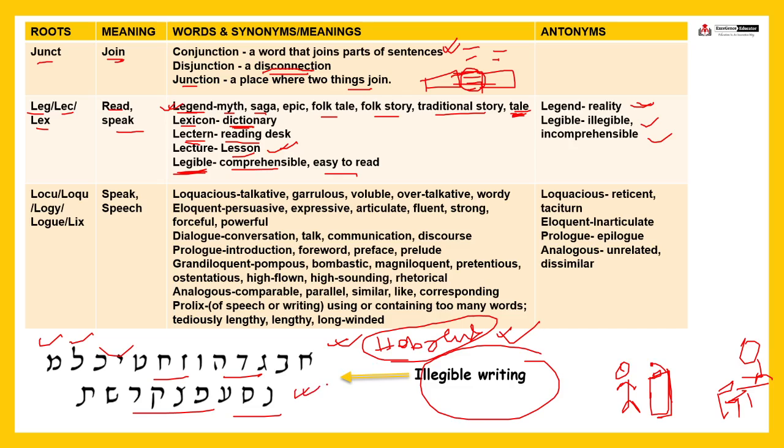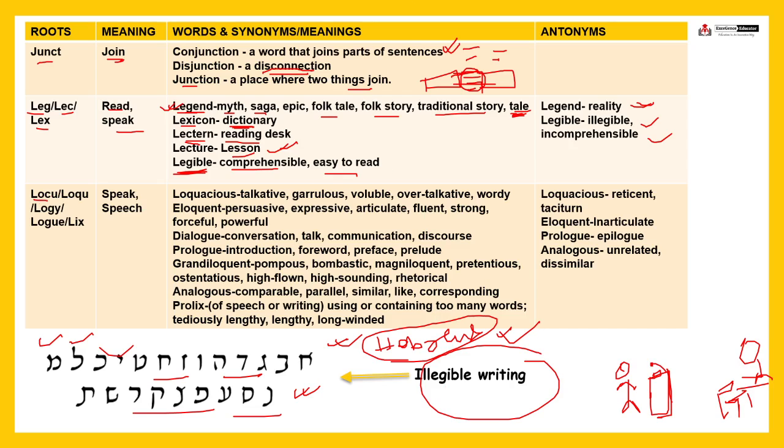will seem illegible, fine. For example, if you are from Gujarat, you know Gujarati language, right? You know Hindi, okay, you may know English, but if you are coming to West Bengal, if you are going to Assam, you don't know Assamese language, right? You will not be able to decipher, you will not be able to comprehend Bengali language, Assamese language, or if you go to Orissa, you will not be able to comprehend Oriya language if you don't know, right? So that is illegible, that will become illegible to you.